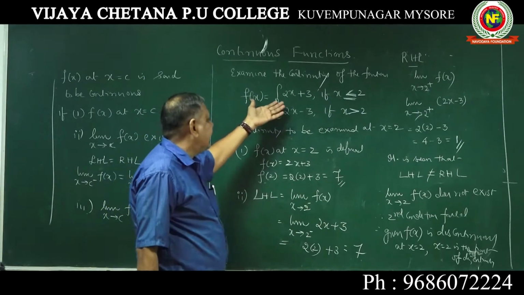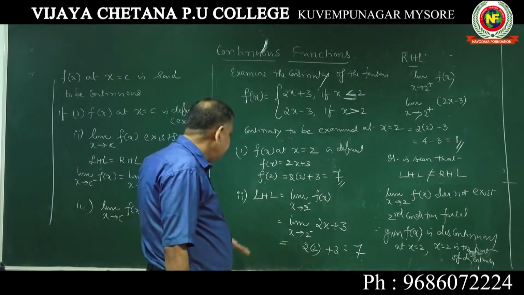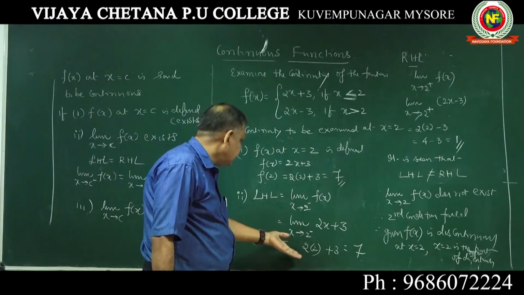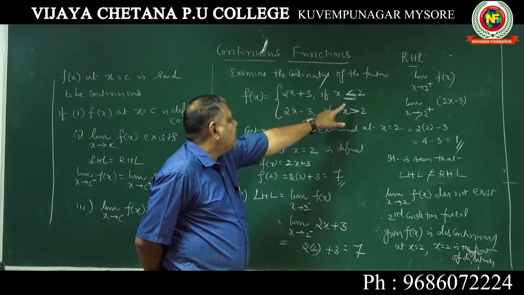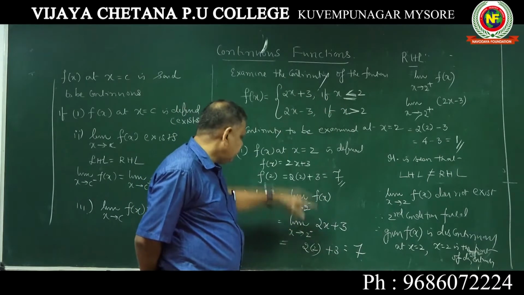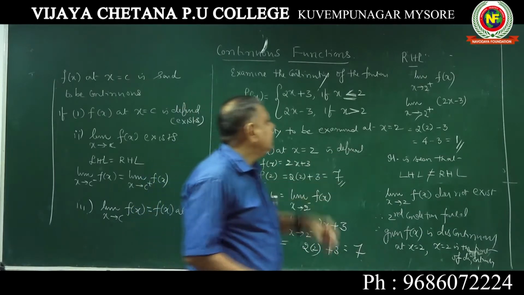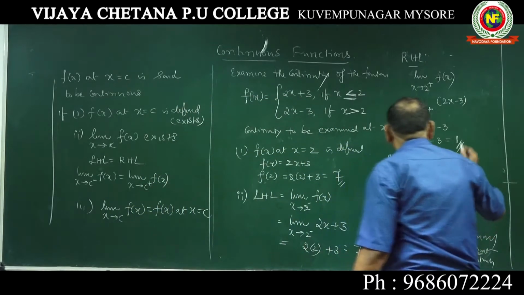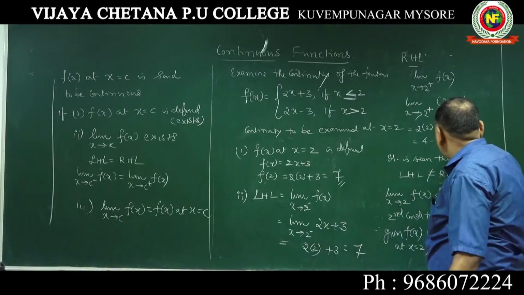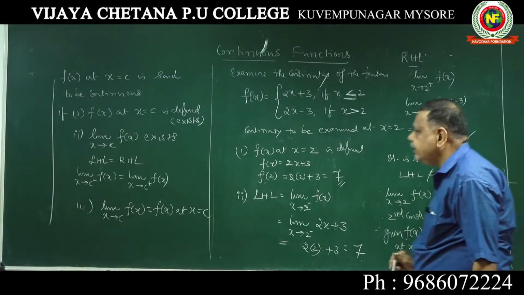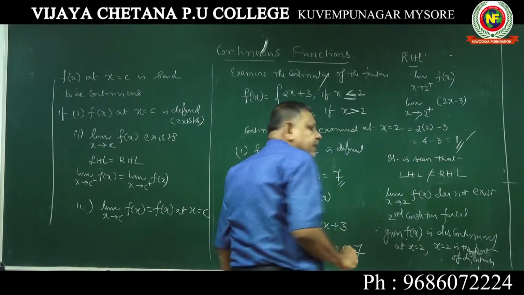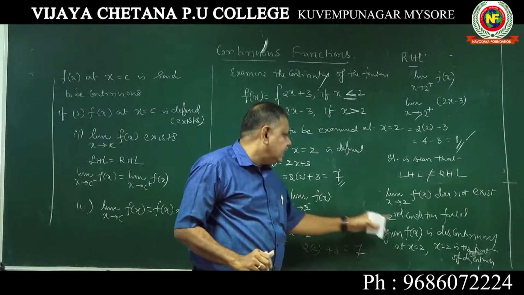Then you go for the second condition, left hand limit and right hand limit. Left hand limit is limit x extending to 2 minus. When taking the left hand limit, for less than we take the minus side. Substitute and find out. You got 1. This is not equal to this. LHL is not equal to RHL. Therefore, limit of f of x does not exist.